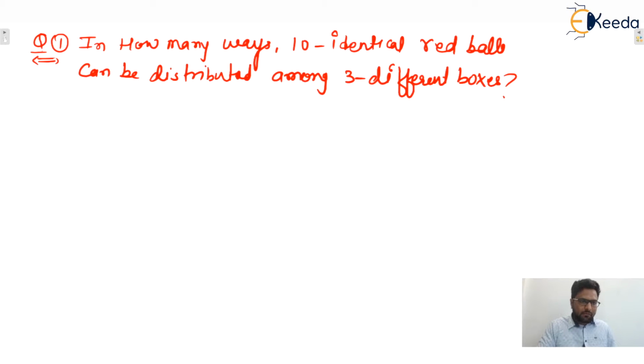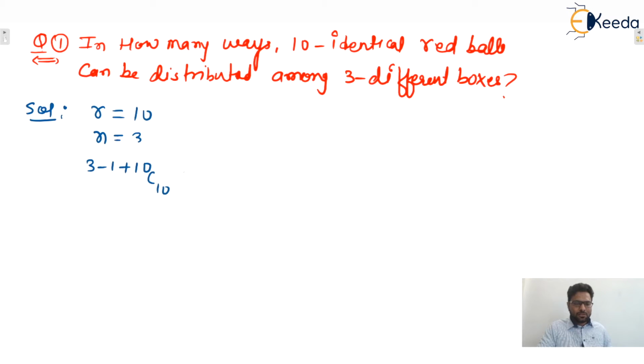So you only tell me what is the value of r, the number of objects which are going to be distributed. 10, all identical, and n equals 3. So what will be the answer? 3 minus 1 plus 10 C 10, so 12 C 10, that is 66. That will be the correct answer. Yes or no? We can say this particular problem is equivalent to the next problem.